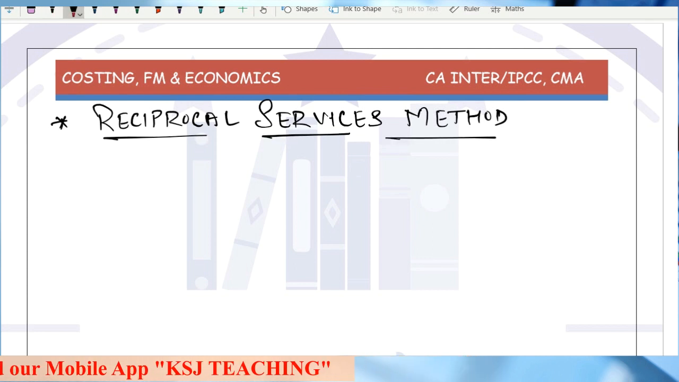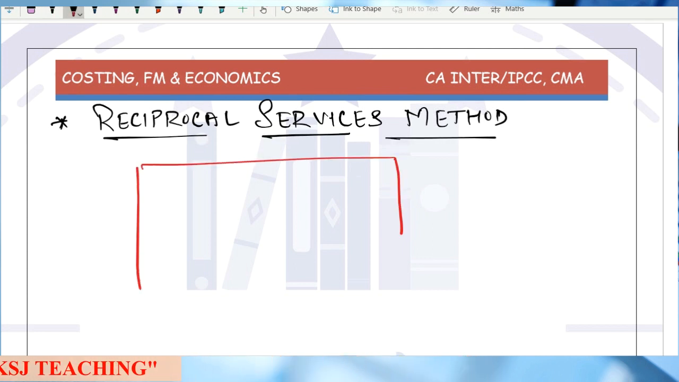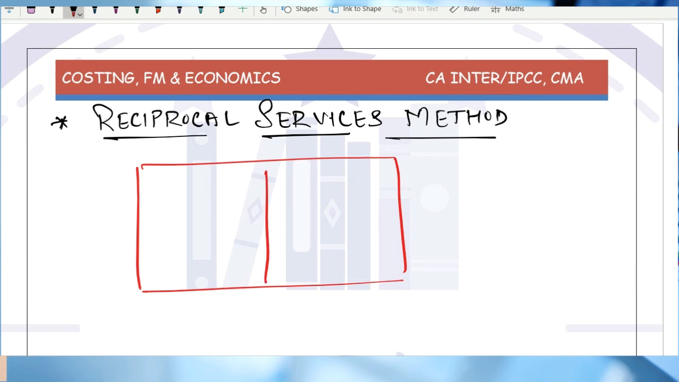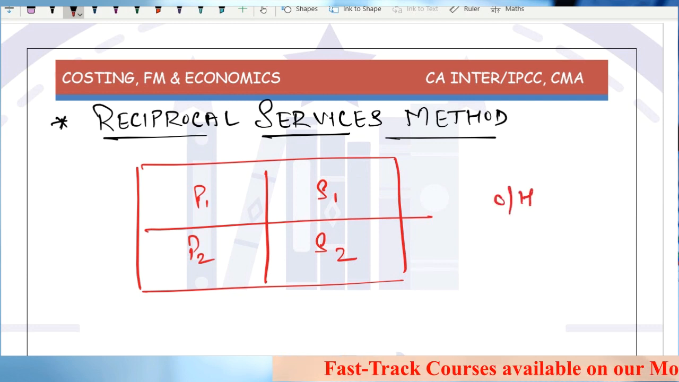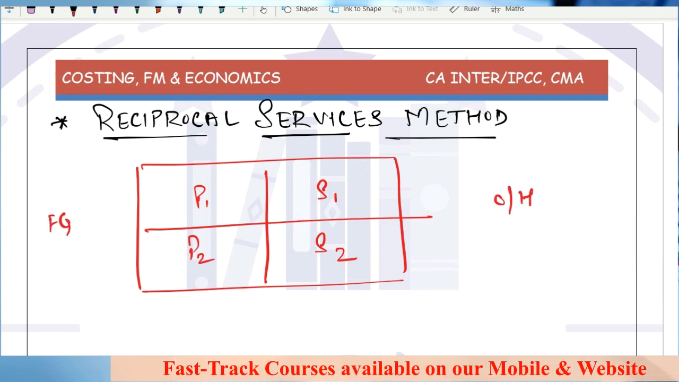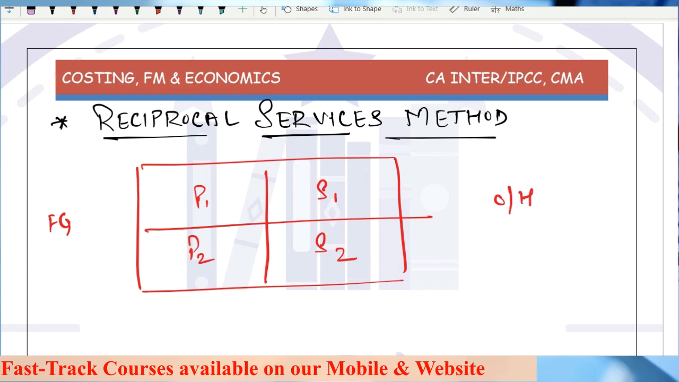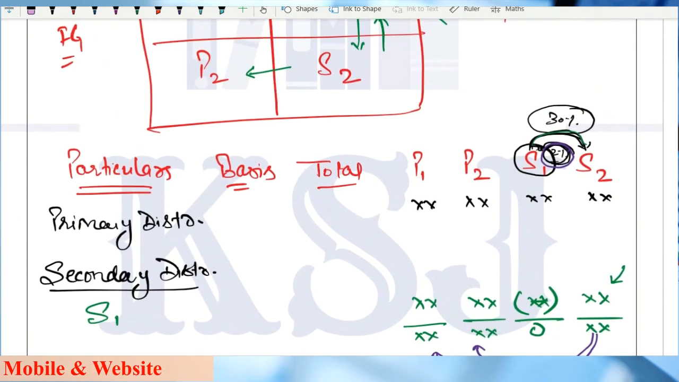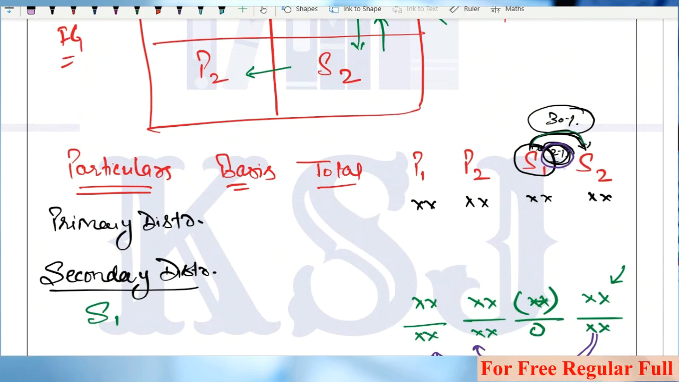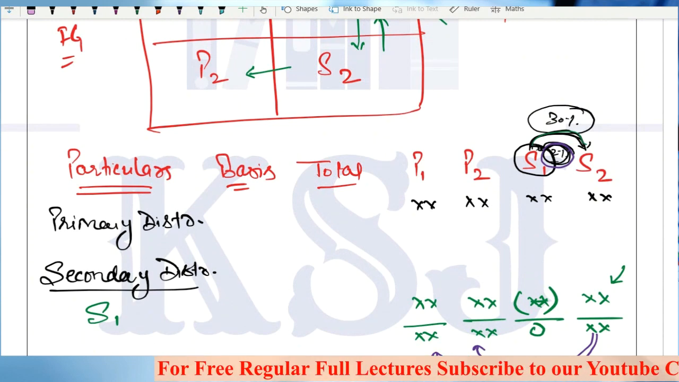Now this reciprocal services method says, this is a factory area. We are dividing it into 4 parts, P1, P2, S1, S2, right? This is our overheads, and here we have finished goods. Now, in the step ladder method, what is happening is one service department is providing services to another service department, right? But it is not taking the services back in return, or if taking, that is a negligible amount.